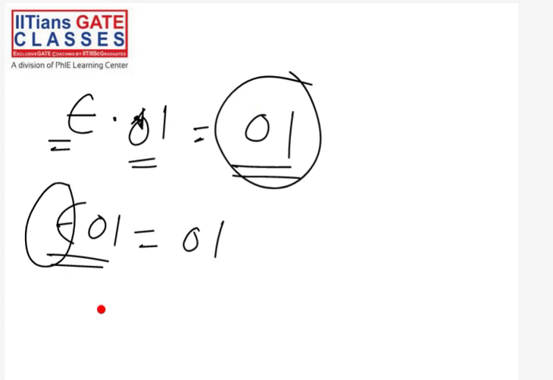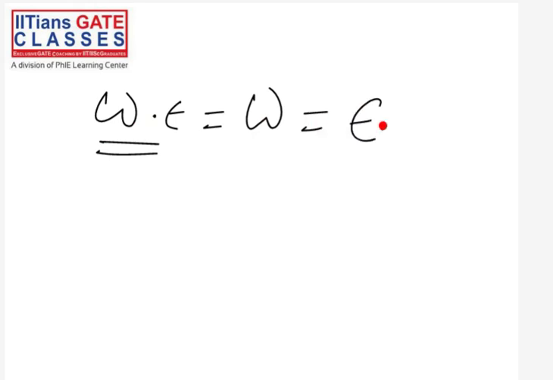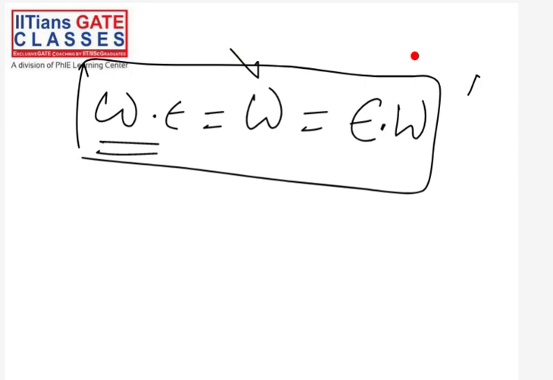This is just a blank symbol, a representation of the blank symbol. You can think like this. So any string concatenated with epsilon is that string itself. For example, any string W, when you concatenate it with the empty string, you will get W. Also, when the empty string epsilon is concatenated with W, then also you will get W. So this result is also important.